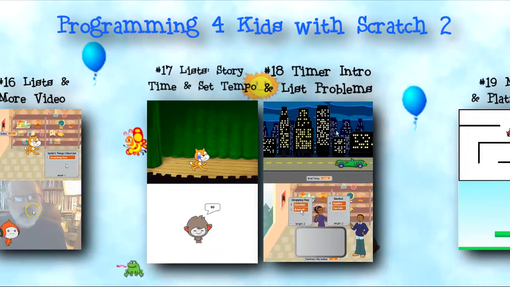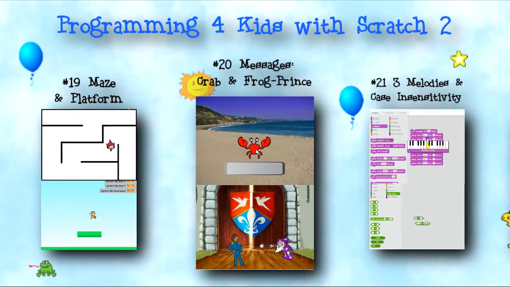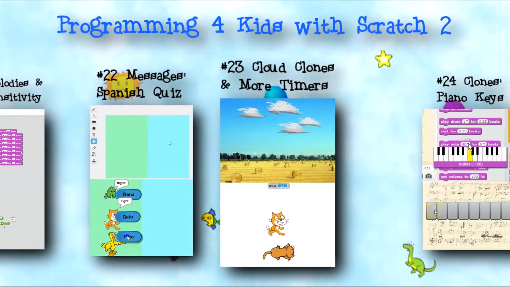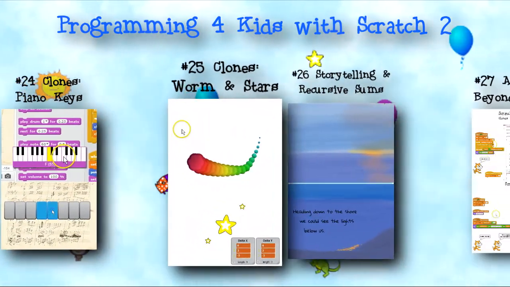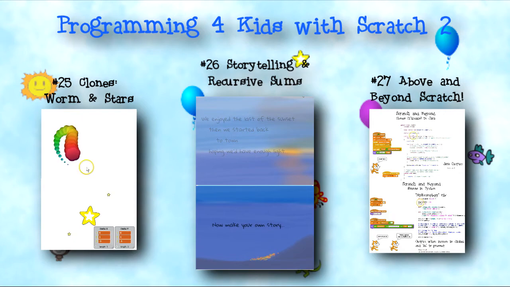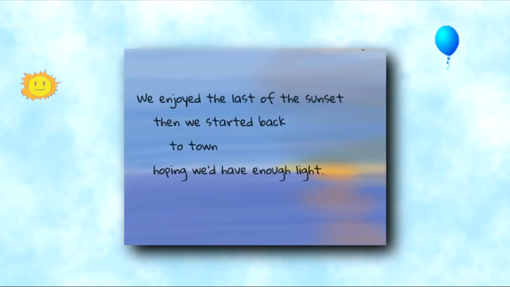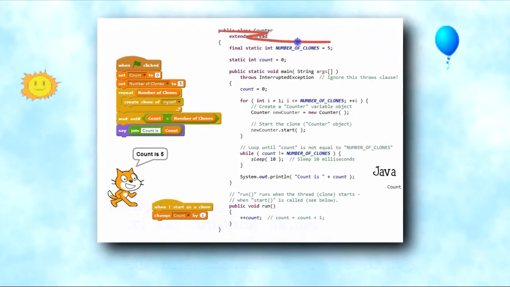I'll create many programs including games, storytelling, drawing pictures, and programs that demonstrate important programming concepts including objects, threads, and polling. This series is all about doing and shows the creation of all working programs from start to finish. Scratch is a great first programming language and can have children very quickly creating and presenting stories and creating fun animations, all while learning valuable critical thinking skills, problem-solving skills, and the fundamentals of programming without any of the confusing